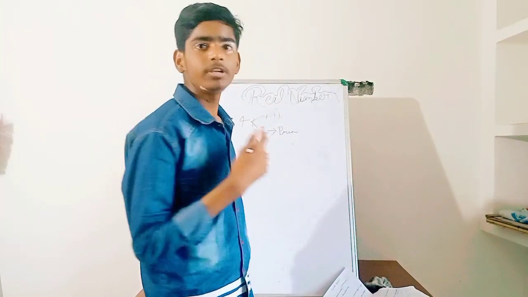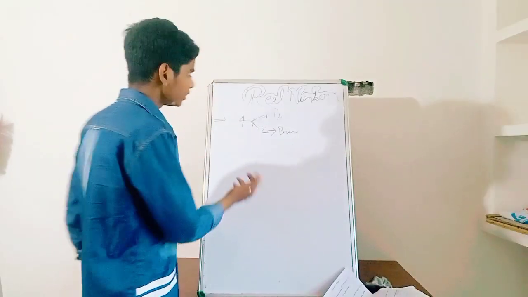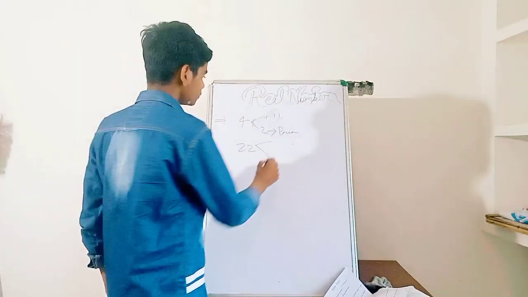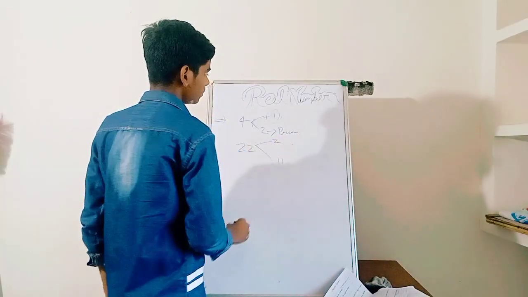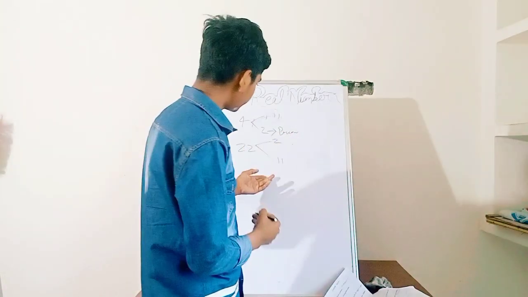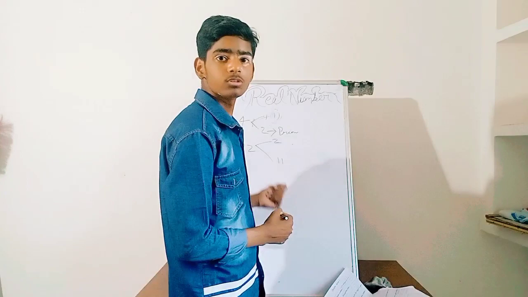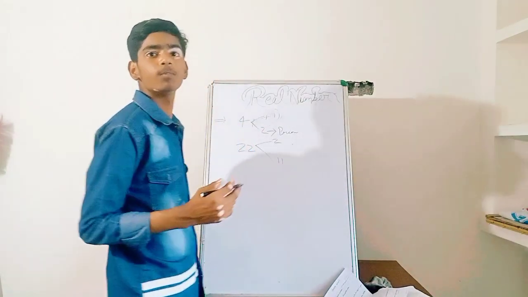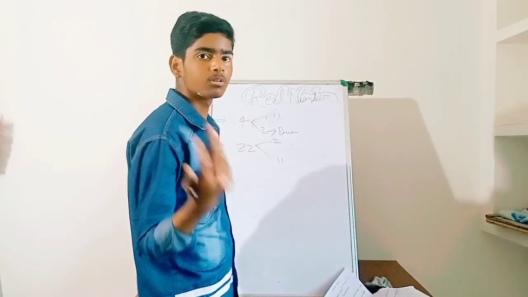If we take the number 22, how many factors does it have? 2 and 11. 2 is also a prime number, and 11 is also a prime number. If we take the example of 144, what will it be?